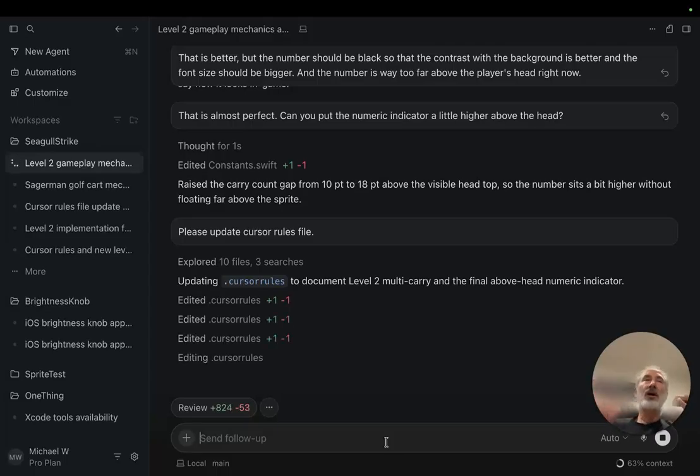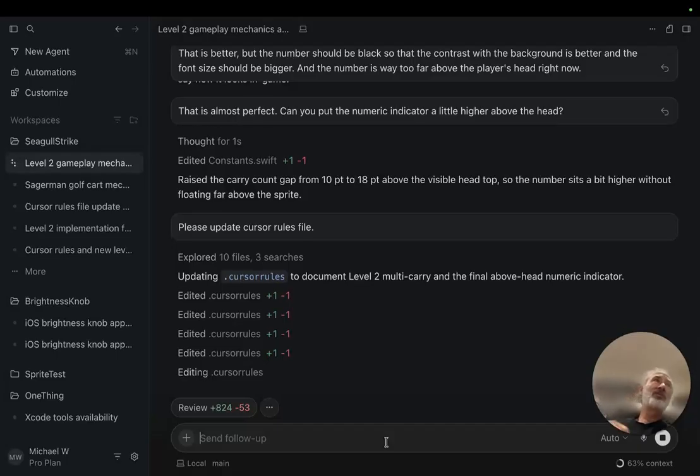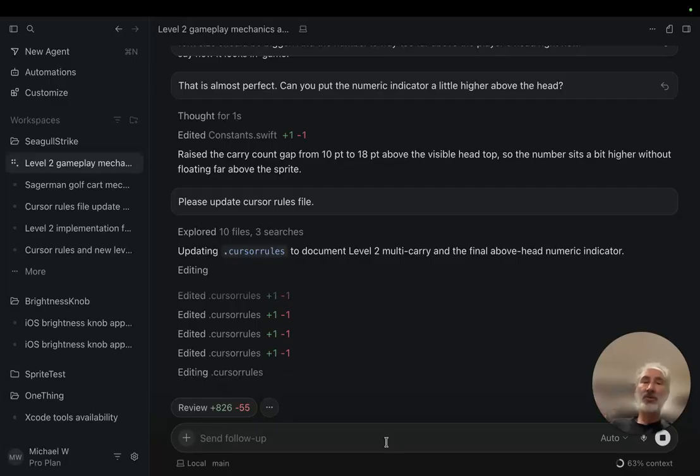In other words, what animations you have in the code, what characters you have, what shapes you're using, what colors you're using, the positions of things on the screen, how fast you're asking things to move. All of these things, Cursor kind of keeps track of, and it documents for you.